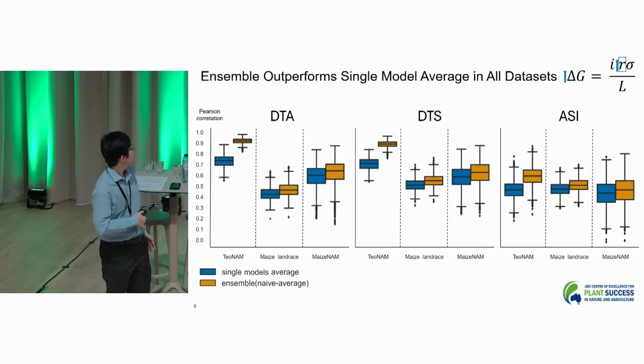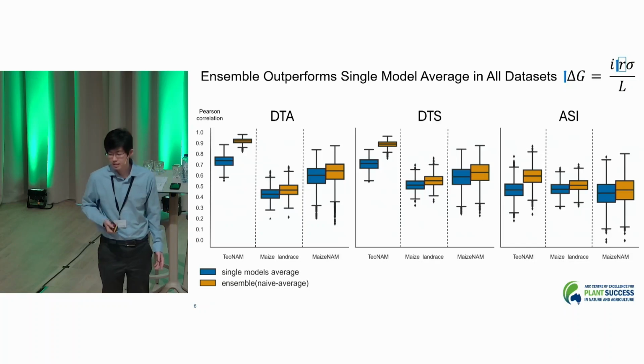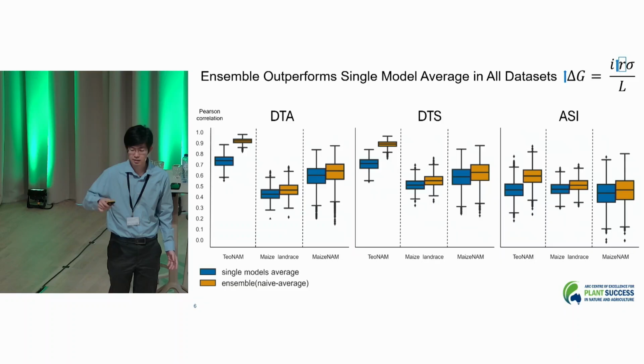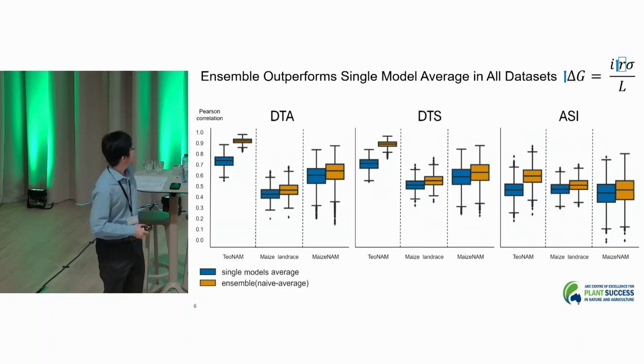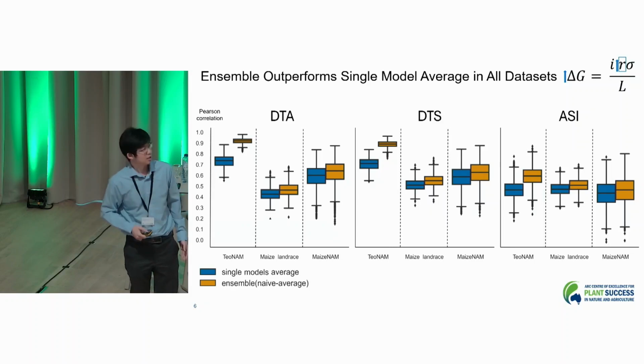The blue boxes represent the average performance of the single models, whereas the orange boxes represent the performance of the ensemble approach. As you can see, the box position of the ensemble approach is always higher than the single models' average, indicating that this ensemble approach was able to increase the prediction performance and outperform the single models' average in all datasets, which can lead to an increase in selection accuracy and gene gain as a result.